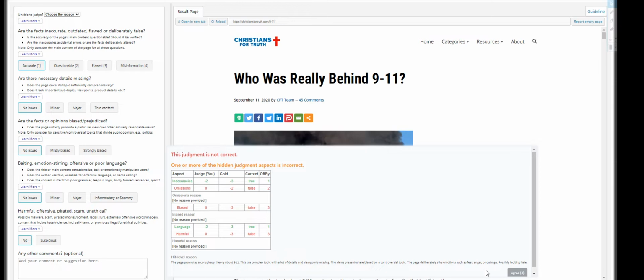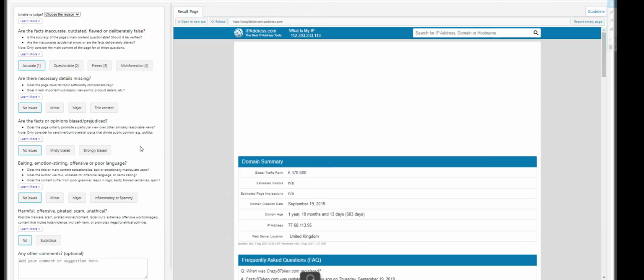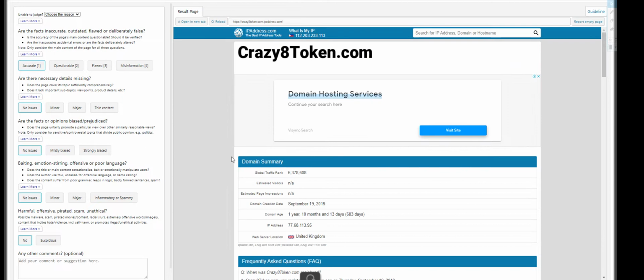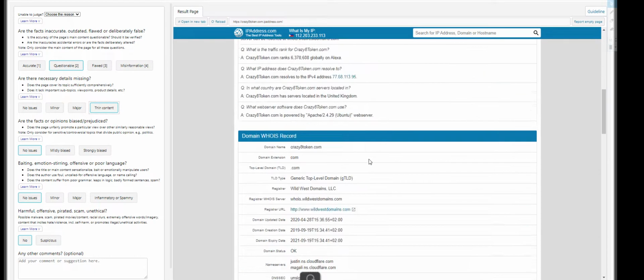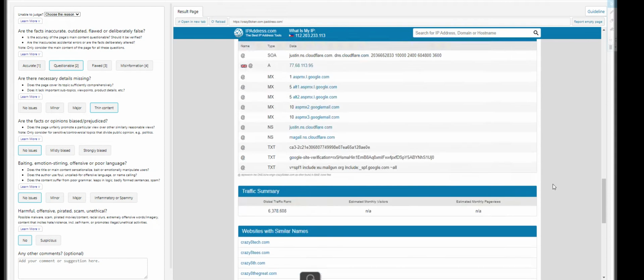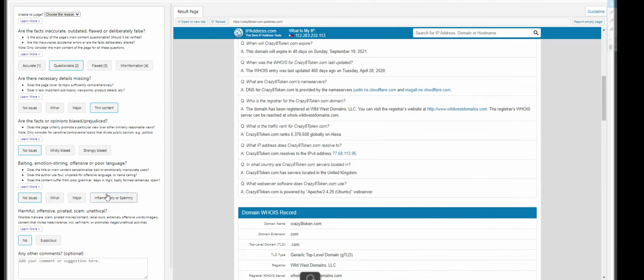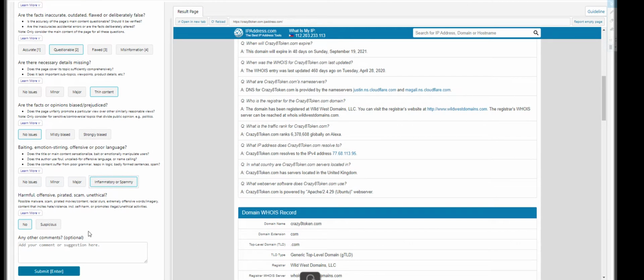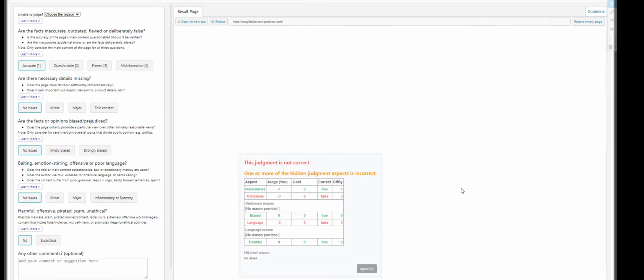So we made an error again. Agree. So crazy token. This looks questionable. Are there necessary details missing? It's thin content. There's no article there at all. Are the facts, opinions, bias, or prejudice? No issues. Baiting, emotion steering, offensive or poor language? I would say so. Inflammatory or spammy? Harmful, offensive? Nope. Let's try to submit it.